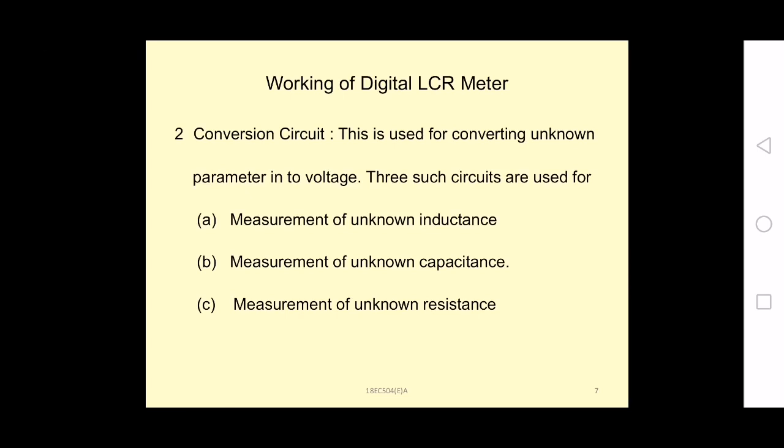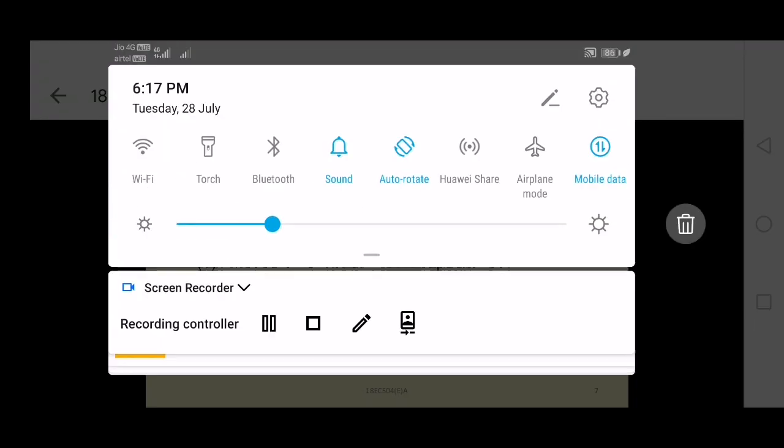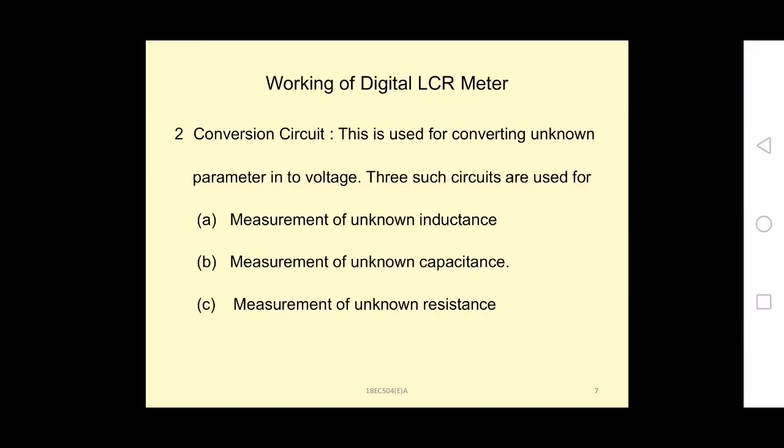voltage quantity. And we will be having three types of conversion circuit for each unknown component, that is measurement of unknown inductance, measurement of unknown capacitance, and third one is measurement of unknown resistance. So we will be having the three conversion circuits. So linear conversion of unknown inductance, linear conversion of unknown capacitance, and measurement of unknown resistance. So three types of conversion circuits.